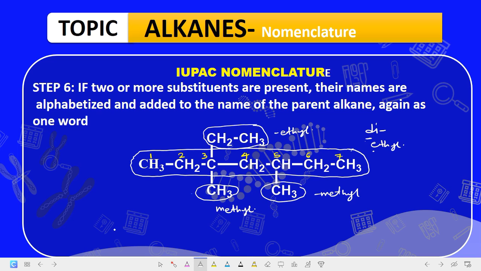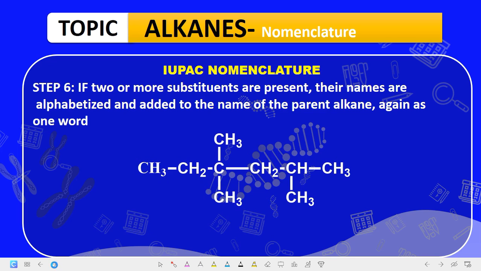Dimethyl. So the name of this compound will be 3, then we have what? 5. And this becomes dimethyl, because D comes before E. Then what? Position number 3, you have 3-ethyl, and the longest continuous chain is what? Heptane. So that is the name of this compound. 3,5-dimethyl 3-ethyl what? Heptane. That is the name of this compound. So that is basically that for that compound.